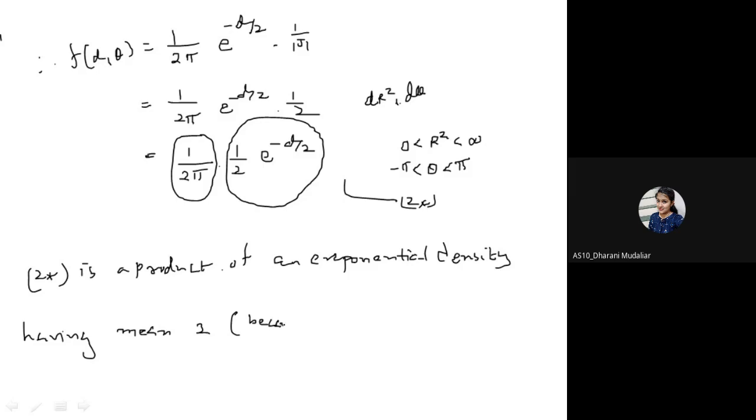Because the form of density is 1 by 2 e raised to minus d by 2. So we write 1 upon lambda e raised to minus d by lambda. So it is said that the mean is 2.